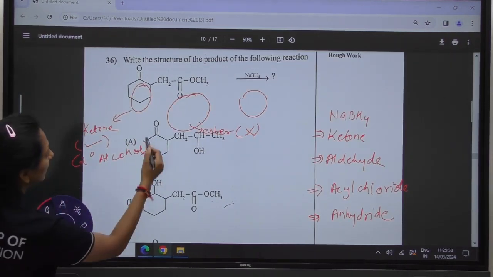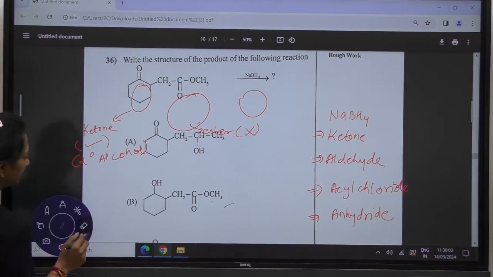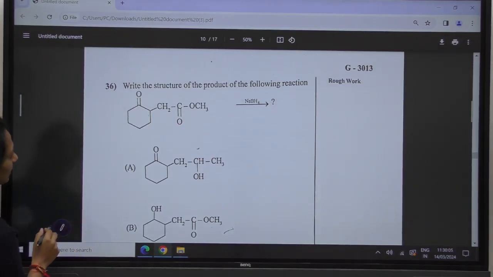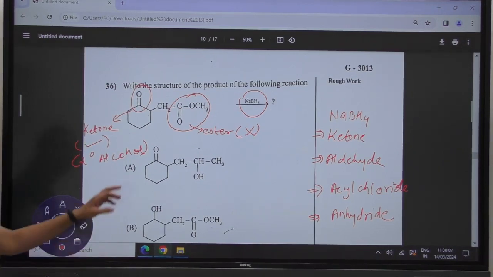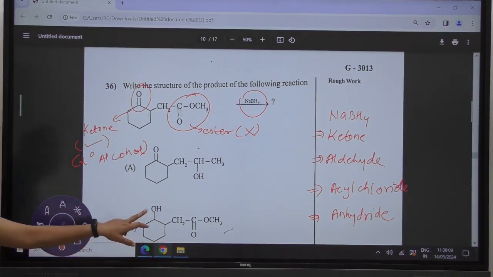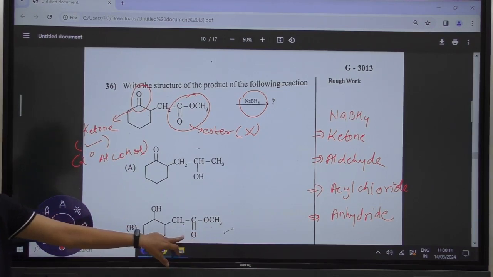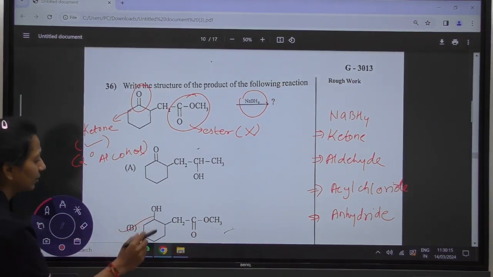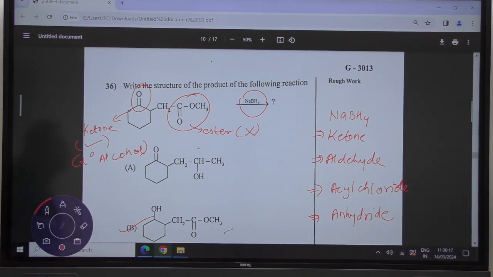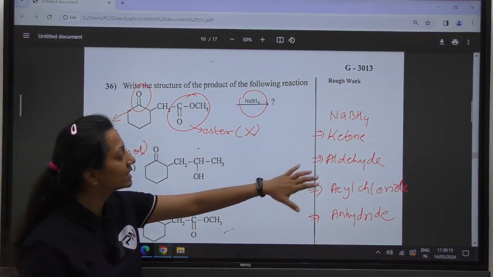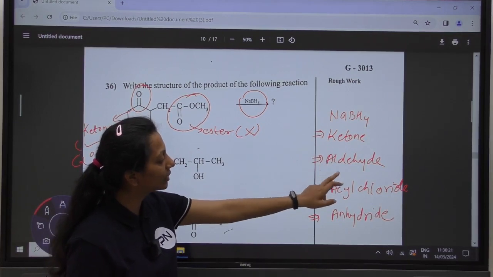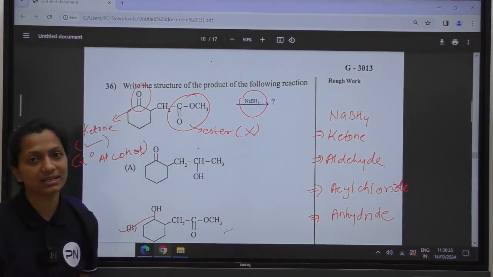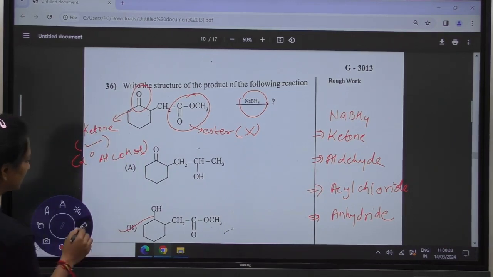Here we can see that the ketone is getting reduced to the secondary alcohol and the ester remains the same. So option B is the correct answer, as NaBH4 can only reduce selective functional groups: aldehyde, ketone, acyl chloride and anhydride. It does not reduce the ester. Okay, moving towards the next question.